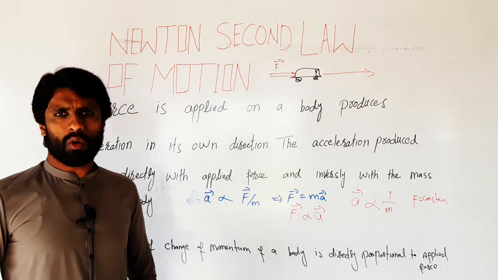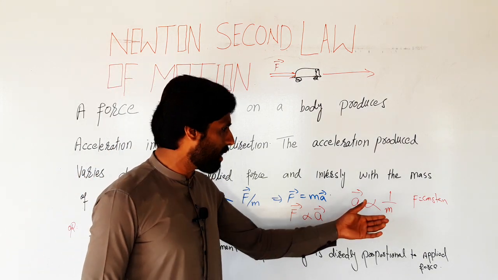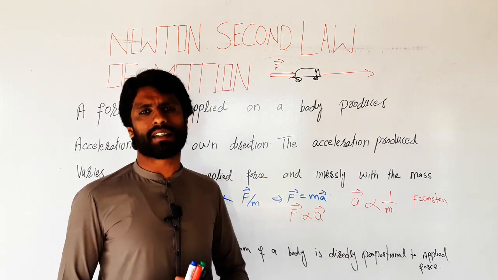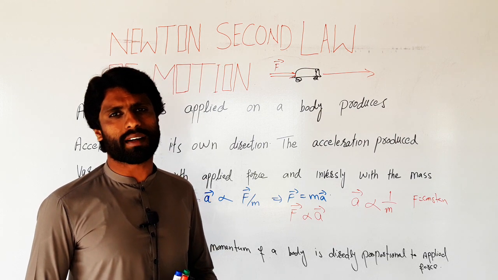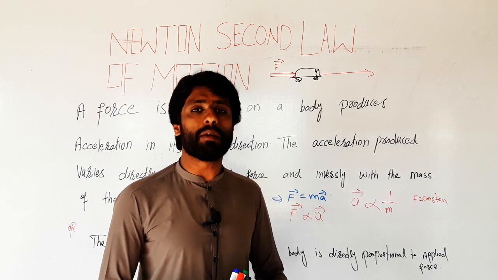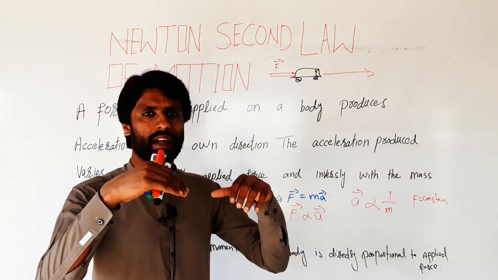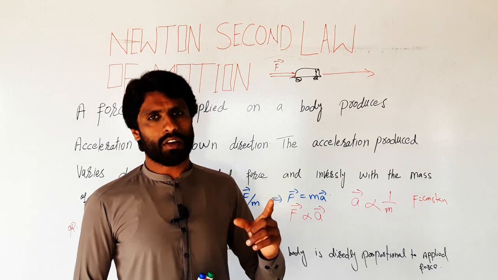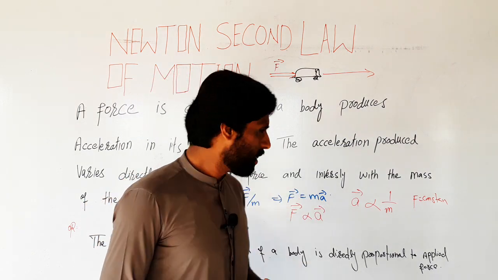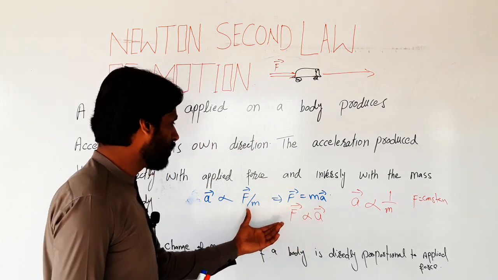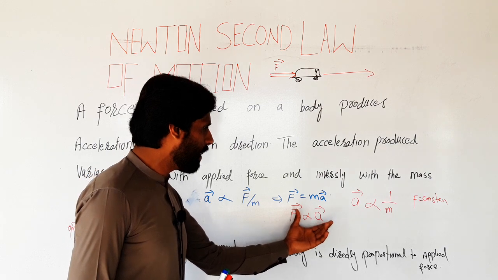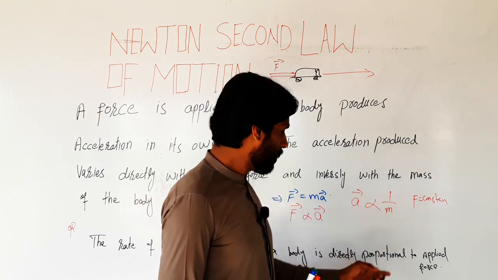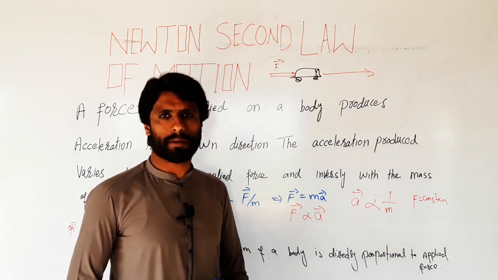It means when the force is constant and the mass of the object increases, the acceleration of the object decreases. And when the mass of an object decreases, the acceleration of the body increases when force is constant. These are two conditions of this law: F is directly proportional to A when mass is constant, and A is directly proportional to 1 over m when force is constant.